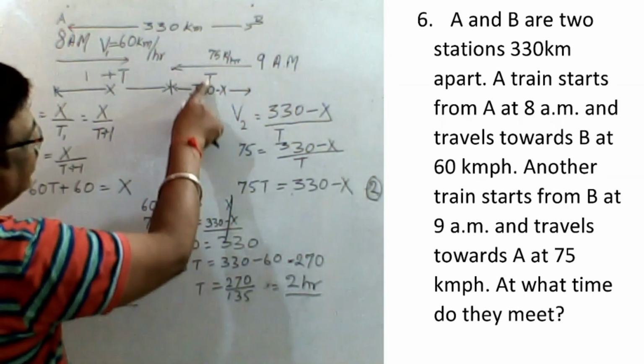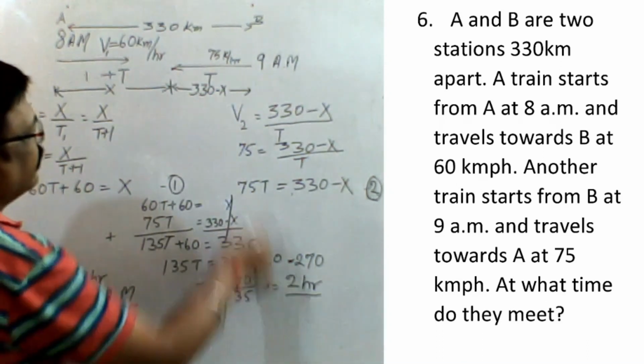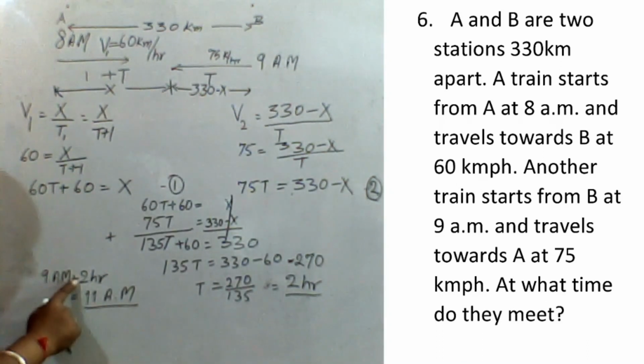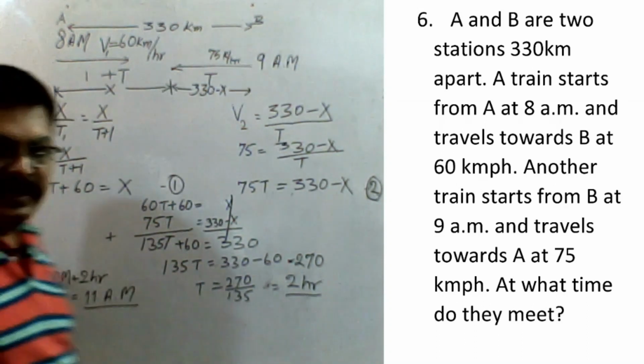Here we are taking t from 9 a.m., when he starts, and he takes t time. How much time? 2 hours. So 9 a.m. plus 2 hours: 9, 10, 11. So at 11 a.m. both the trains meet. So this is the answer.